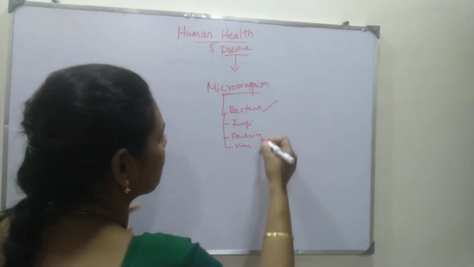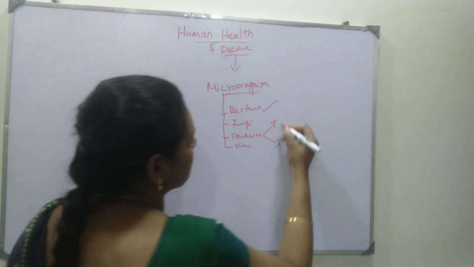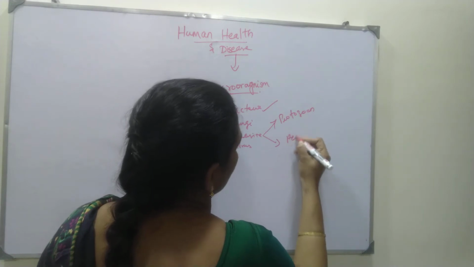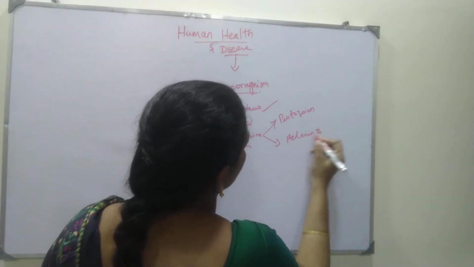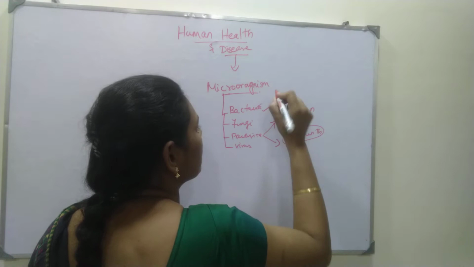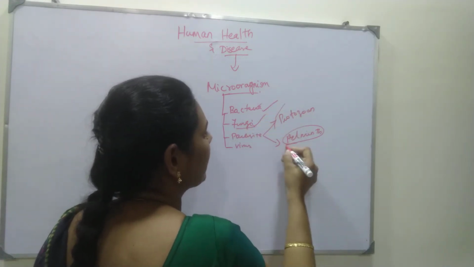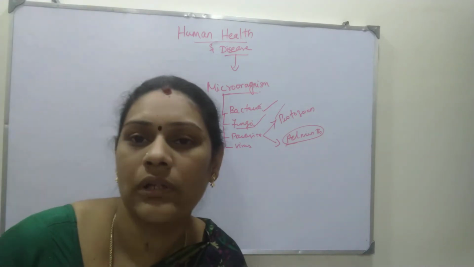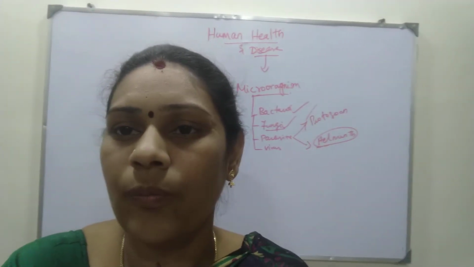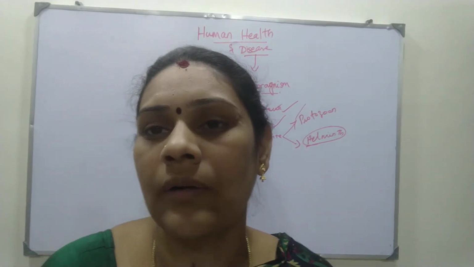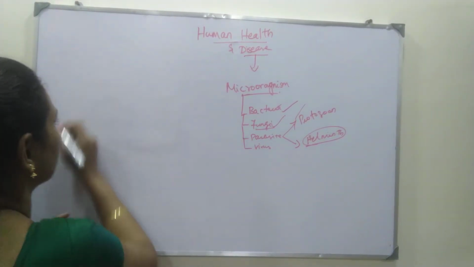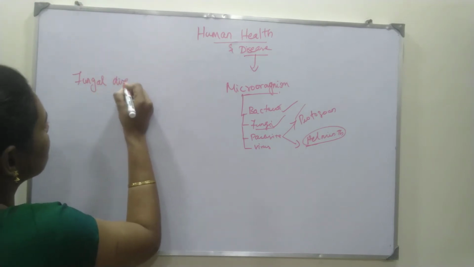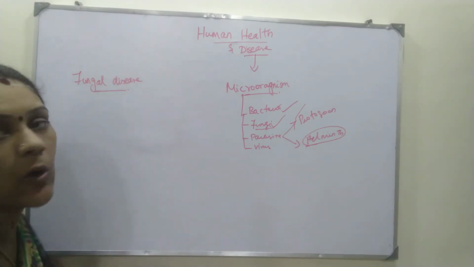Parasites have two types, that is protozoans and helminths. You already learned about protozoans and bacteria. Now you are going to learn about fungi and helminths. These are two very important topics that you are going to learn now. I already told you about human diseases caused by fungi.